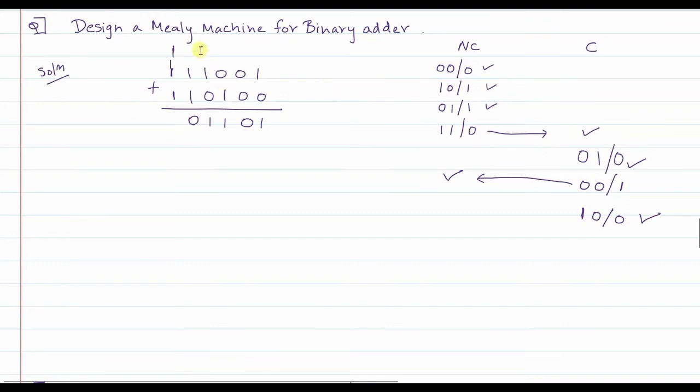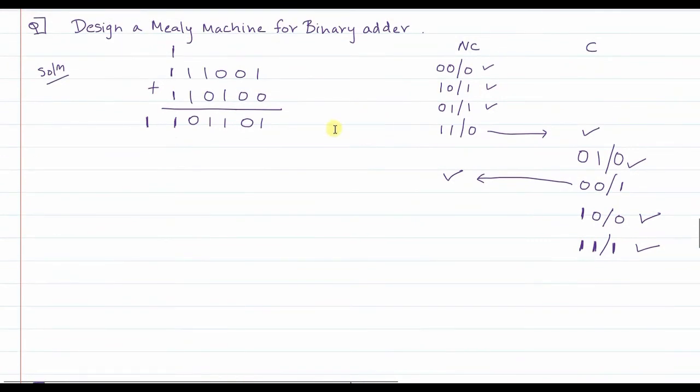Now let's see, when you are in carry state, what happens when the first input is 1 and the second input is also 1? I will write here, when the first input is 1 and the second input is 1, in carry state, what will be the result? The result will be 1, and there will be a carry that will be propagated further, that will be reflected here. So the result will be 1, and from carry state you will still remain in the carry state. This is how a binary addition will work.